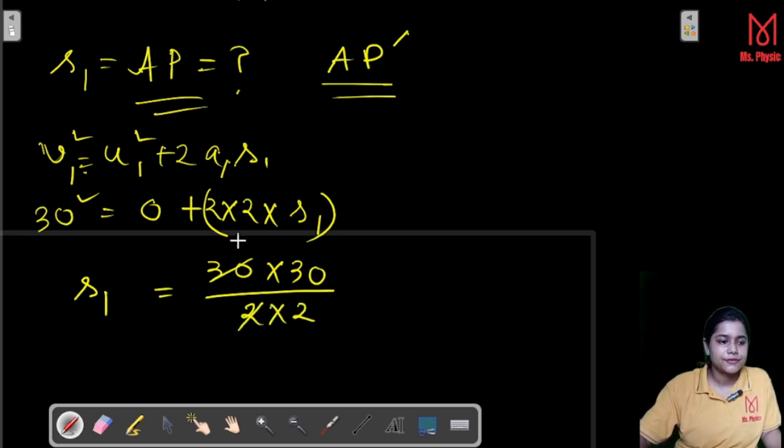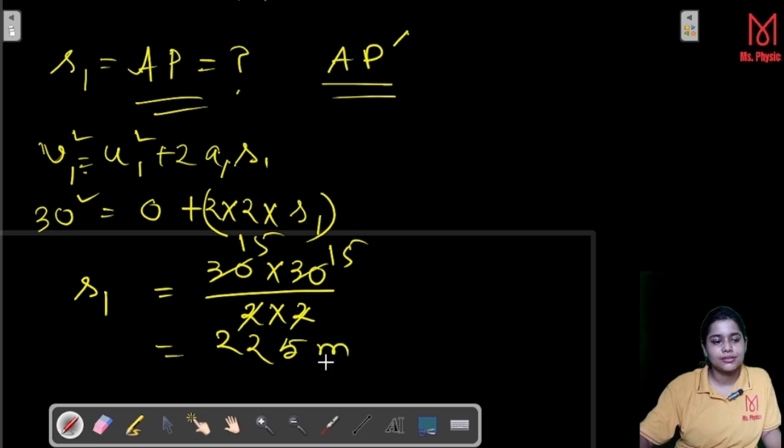That means 15 square, right? 225 meter. This is the answer of AP. That means the first one is solved. The last one, AP prime.